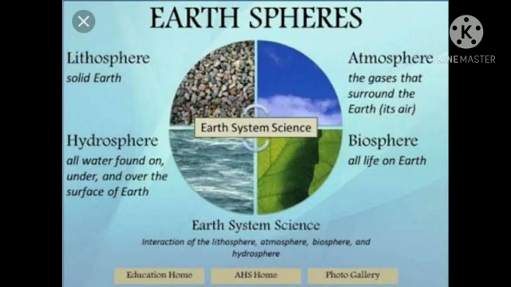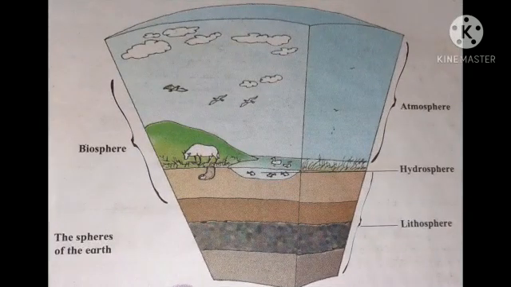First is lithosphere, solid Earth; hydrosphere, all water found on, under, and over the surface of the earth; atmosphere, the gases that surround the earth, its air; fourth, biosphere, all life on earth. So this diagram explains these spheres on the earth. Also, the diagram given on page number 11 you all can go through. So we are going to learn about this earth system.